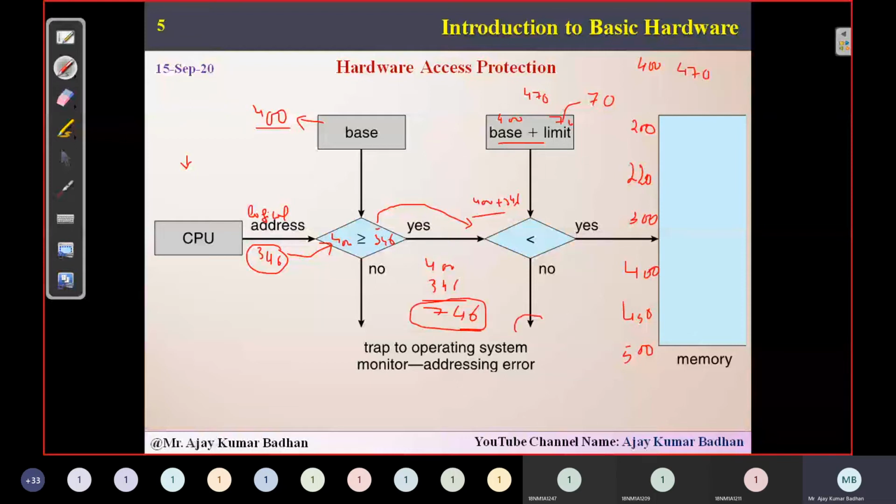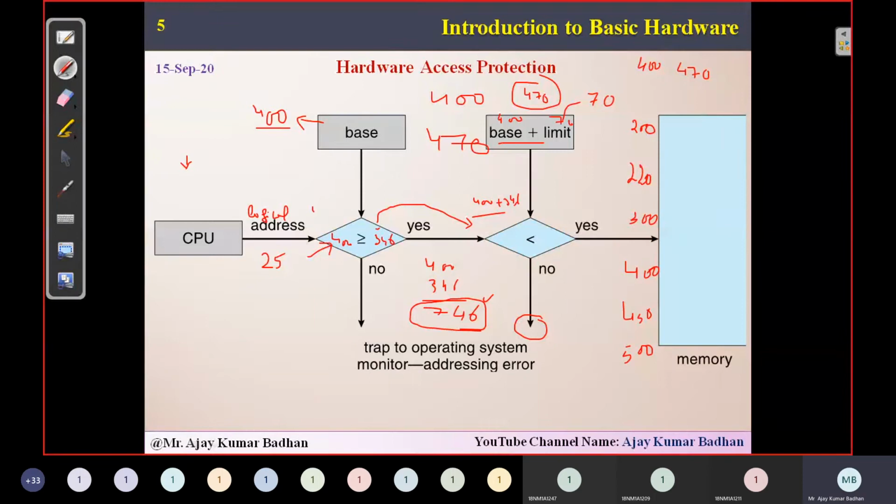So definitely what will happen? A trap takes place. It will instruct the CPU that we cannot allocate main memory to this particular process, because you are trying to access a memory which is much higher compared to the slots we have. We have slots from 400 to 470. Then the CPU will again regenerate another address. Now let us suppose this time it is generating 25. Now let us compare again.